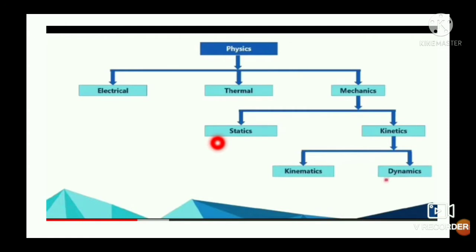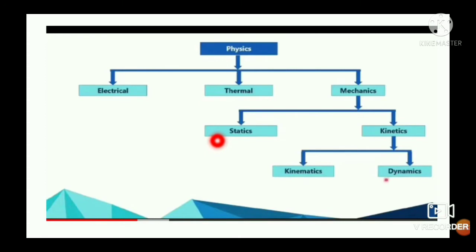For example, if any body or object having mass m is placed on the earth's surface, then the forces acting on the body are, first, its weight mg acting vertically downwards, and the normal reaction force acting on the body in the upward direction, perpendicular to the surface.